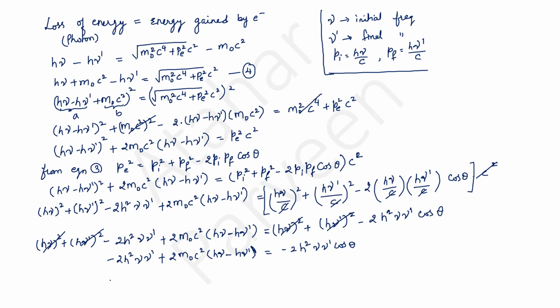Now let me take the cos θ term on the left hand side and the m₀c² term on the right hand side. I have 2h²νν′ − 2h²νν′ cos θ is equal to −2h m₀c²(ν − ν′).